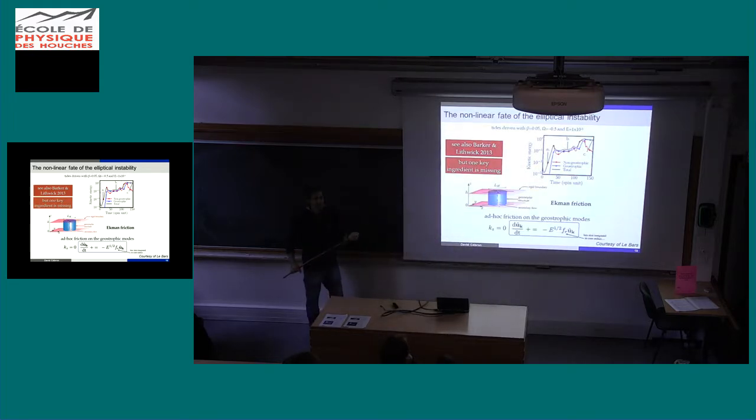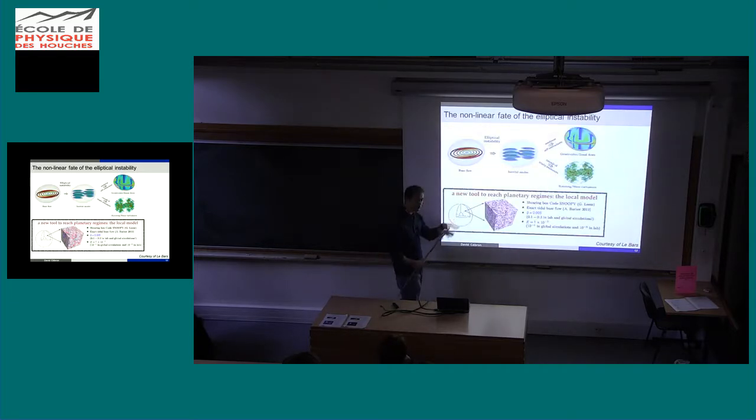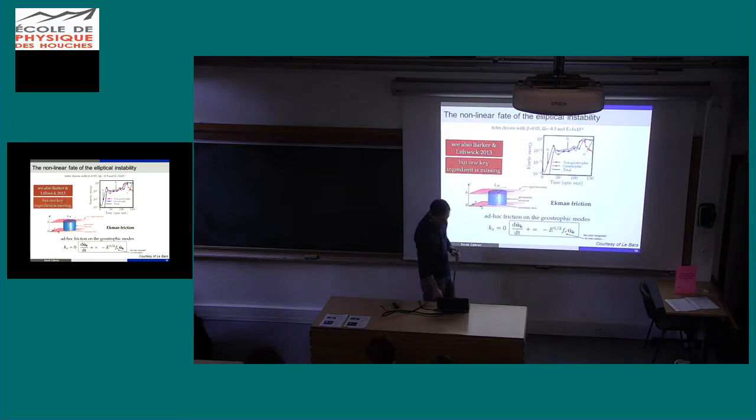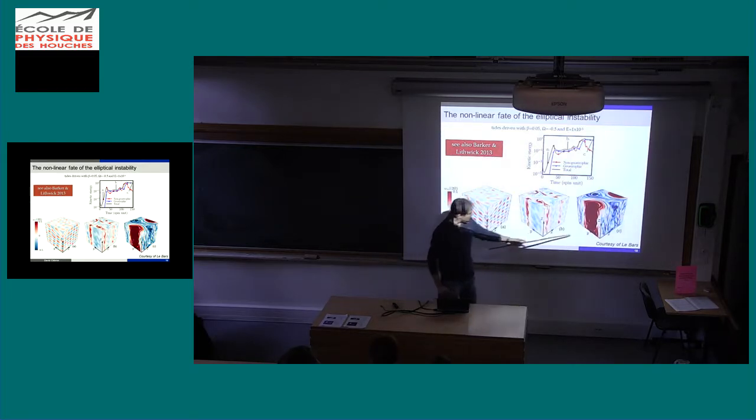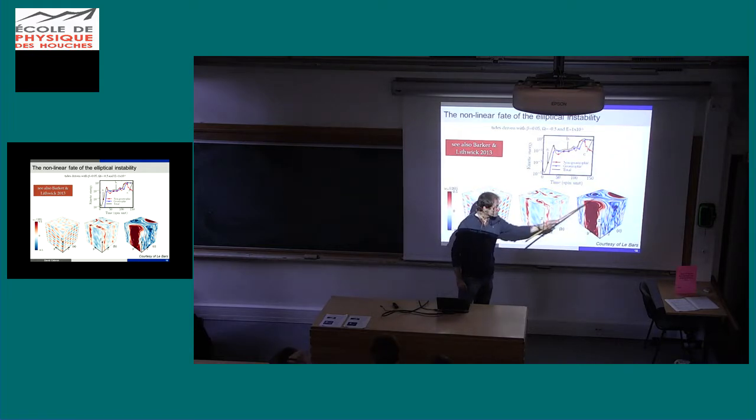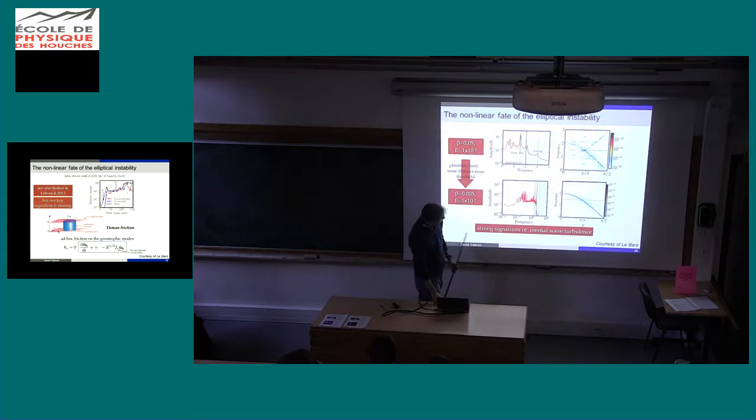Okay, but there is a key ingredient which is missing here. Because we are in a periodic box, we have no friction on the boundary at all. Whereas we know in planets that the friction is important, especially because you expect columns. A column goes through the fluid, and there is some friction at the bottom and at the top. So we need to add in the model some friction at the top and at the bottom, because you can expect that, okay, we have a large thing like that, but just because we have no friction here, it can grow. But if we add enough friction, of course, such a structure cannot appear. And that's what we observe.